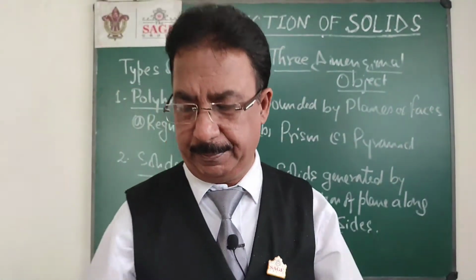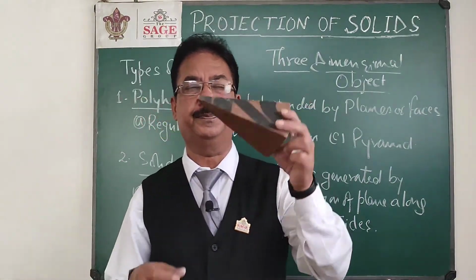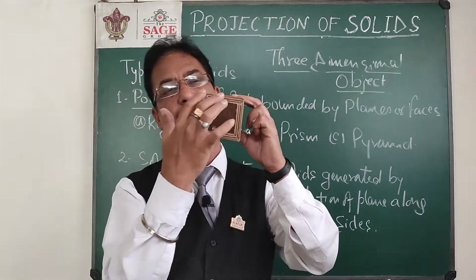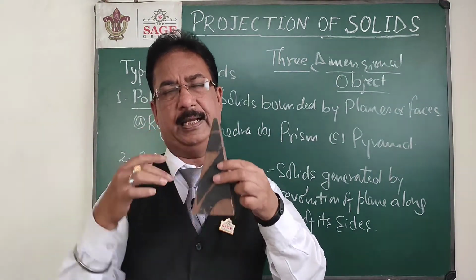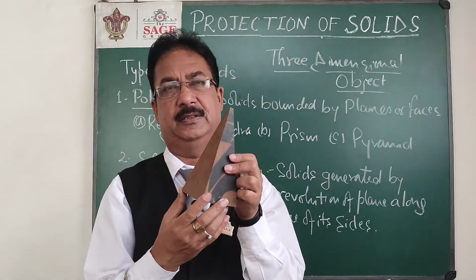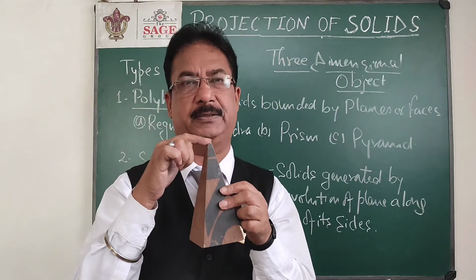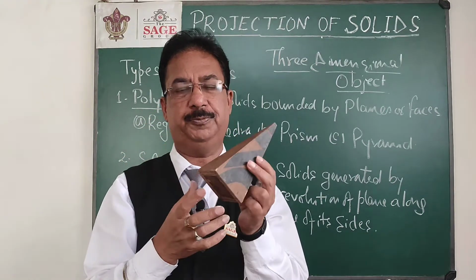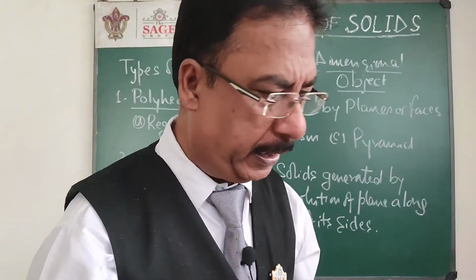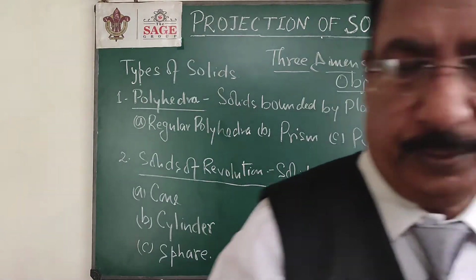I have also a pyramid for you. This solid, look at this. Its base will be a square, then it has 4 triangular faces, and those faces are going to meet at a point that will be known as the apex. So this is a pyramid.